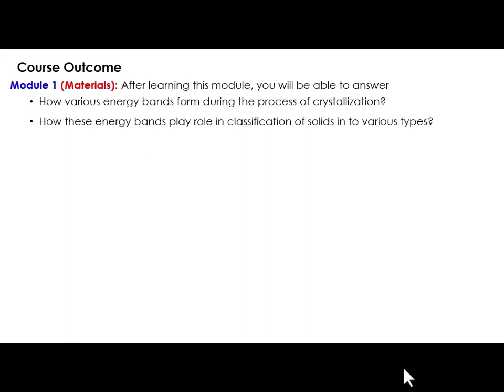By seeing the energy bands, how can we classify solids into various types like conductors, insulators, and semiconductors? That you will be able to answer after learning this course. Afterwards, what are conductors, insulators, and semiconductors and their typical properties? Typical properties means what their conductivity, their resistivity, and the energy gap between them are. Those things you will be able to answer after learning this course.